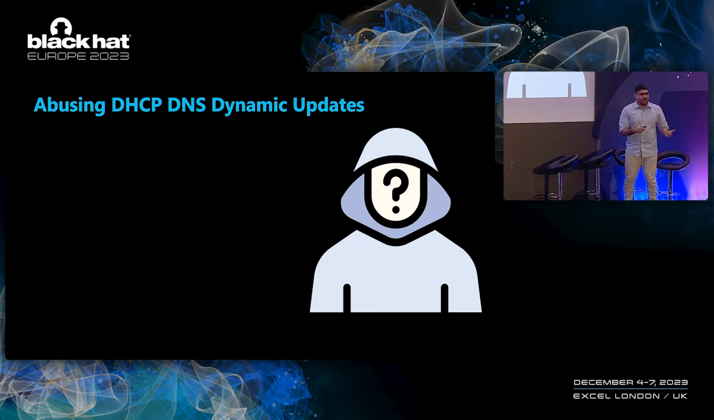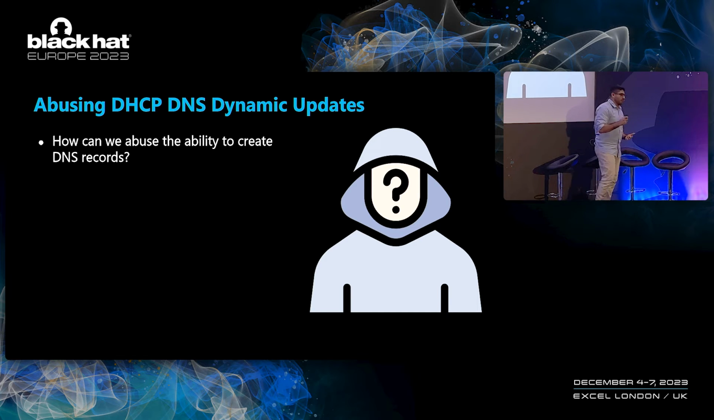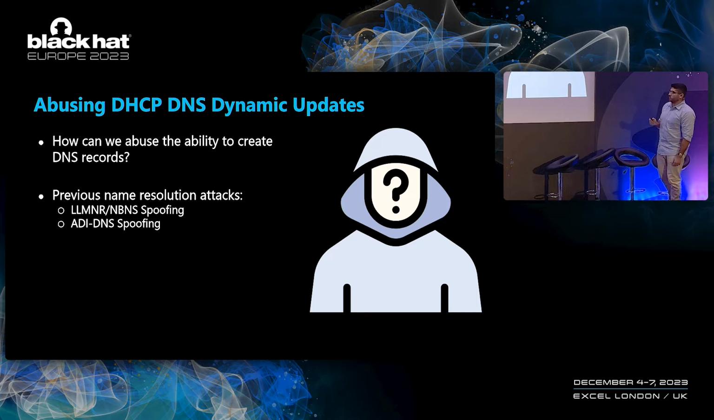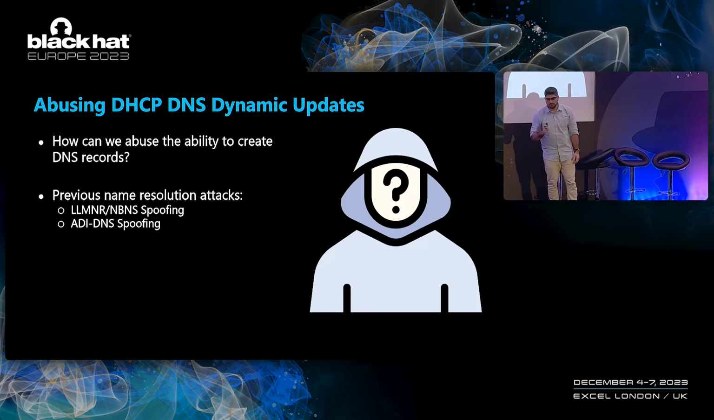But what can we actually do with it? How can we turn this attack surface into an attack? We know that we have the ability to create DNS records without any authentication. Sounds nice, but how can we actually abuse this? To understand that, I first want to take a look at two previous attacks that involve name resolution: LLMNR spoofing and ADIDNS spoofing.